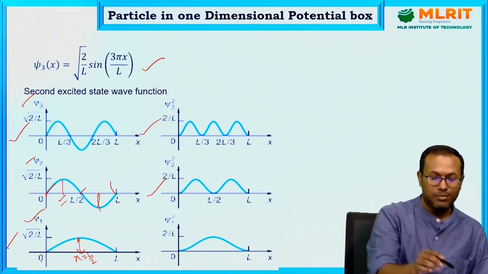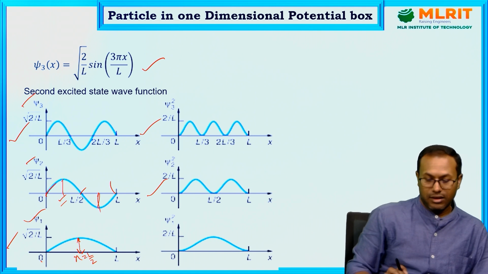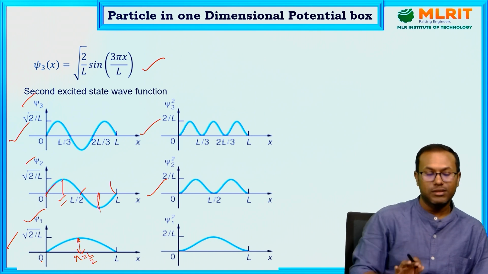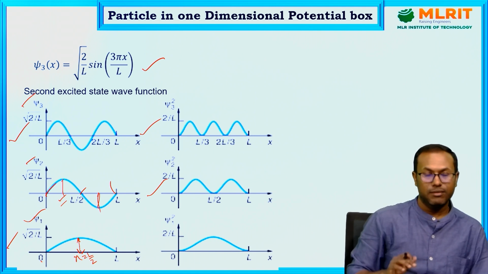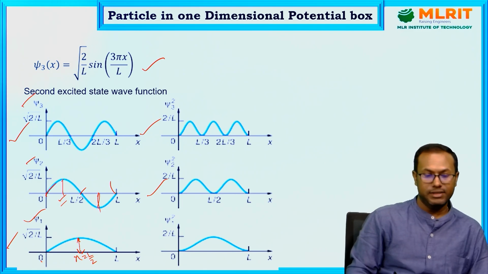Okay, these are the probability amplitude distributions. So these show the nature of the wave function for the ground state, first excited state and second excited state. Now come to the expression of energy.